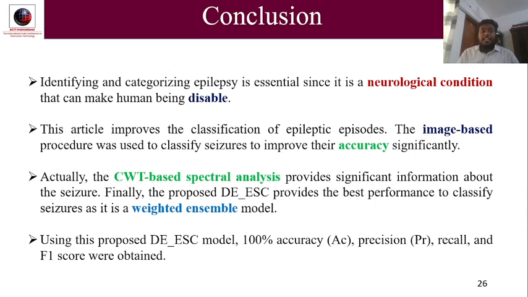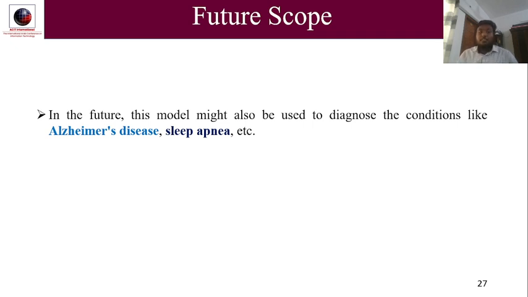Conclusion. Identifying and categorizing epilepsy is essential since it is a neurological condition that makes human beings disabled. This article improves the classification of epileptic episodes. The image-based procedure was used to classify seizures to improve accuracy significantly. CWT-based spectral images provide significant information about the seizure. Finally, the proposed epileptic seizure classification method provides the best result as it is a weighted ensemble model. Using this model, we can achieve 100% accuracy, precision, recall, and F1 score. In the future, the model might also be used to diagnose conditions like Alzheimer's disease, sleep apnea, etc.